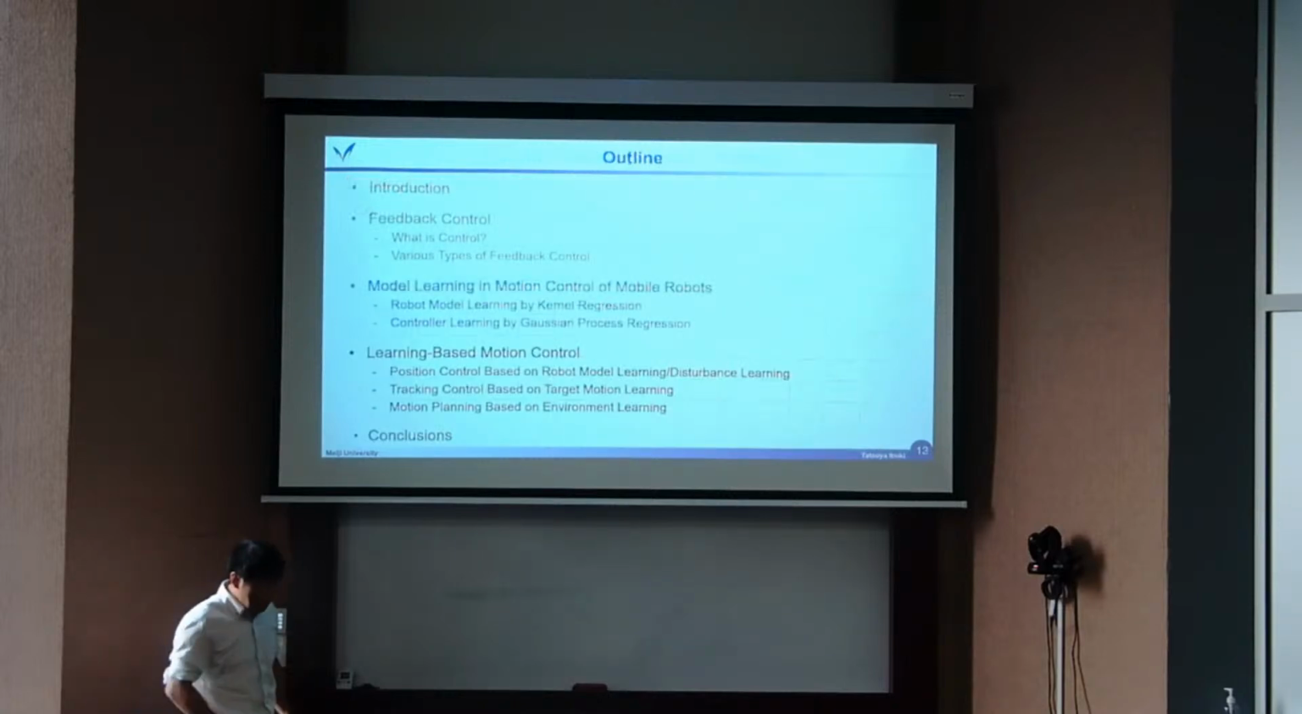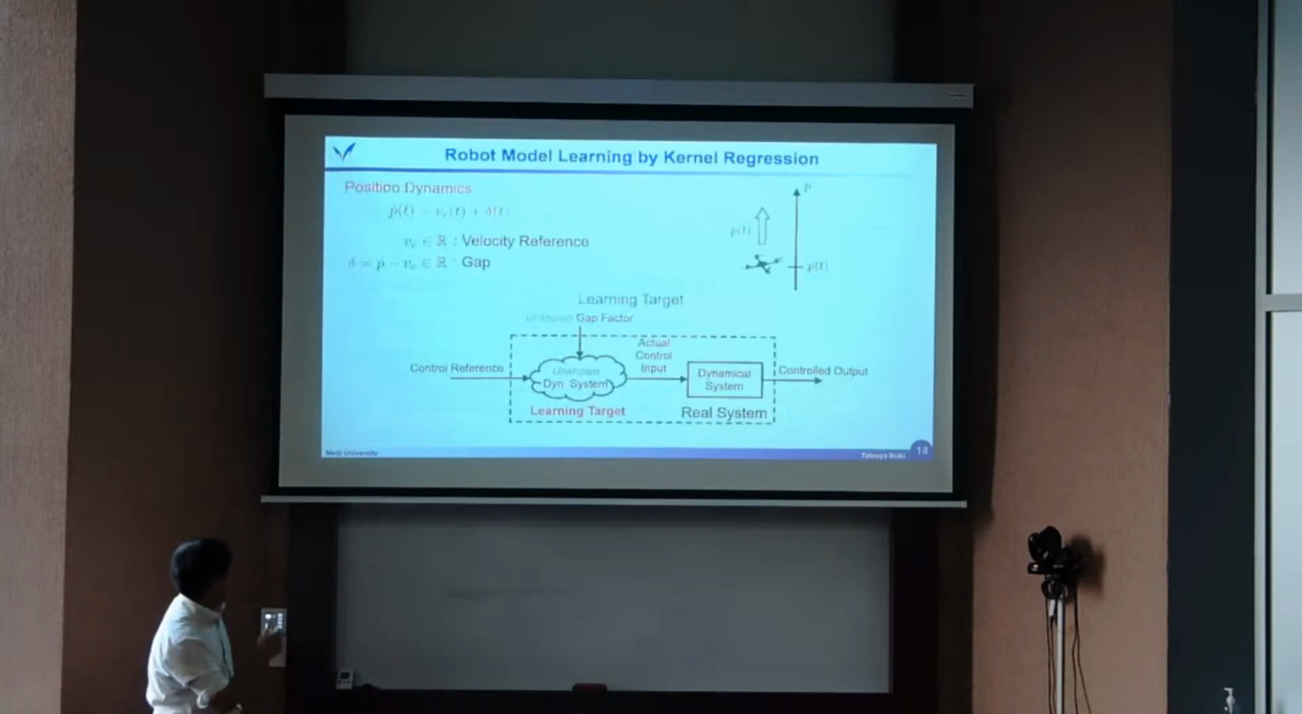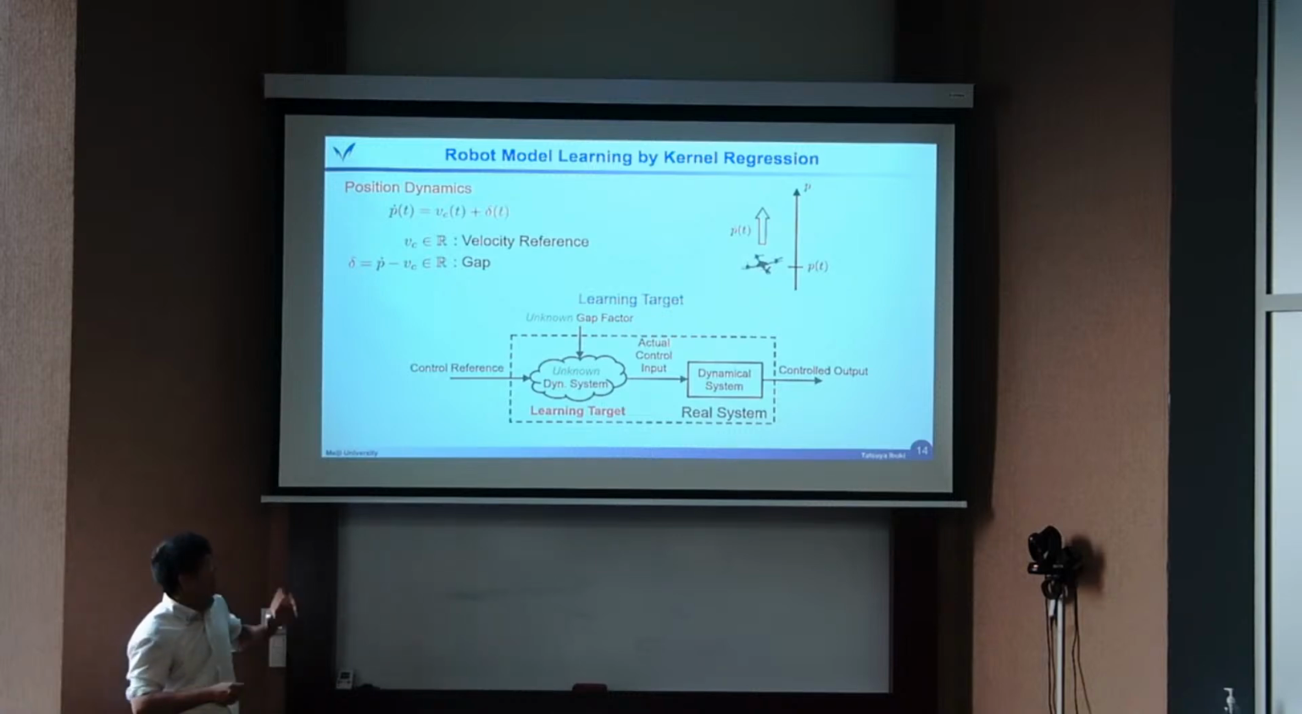Okay? So now, let me shift to the first main topic. Let's try to learn the model gap, this gap. Okay? So the idea is very simple. The first target is the difference between the actual velocity and the velocity command. We just suppose that there is an additional term, unknown gap, and we want to learn this one by using machine learning. The image of the block diagram here: real dynamic system, actual control input, but between the control reference, there should be the unknown dynamics. This is a learning target in this case.